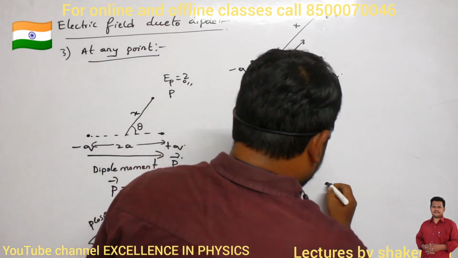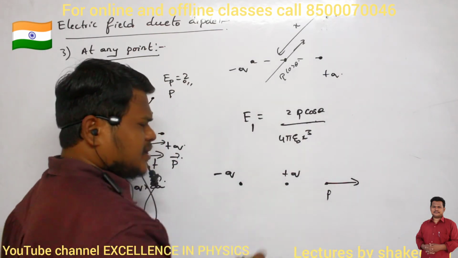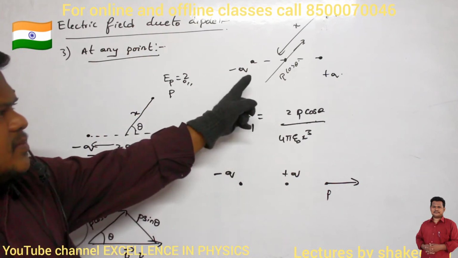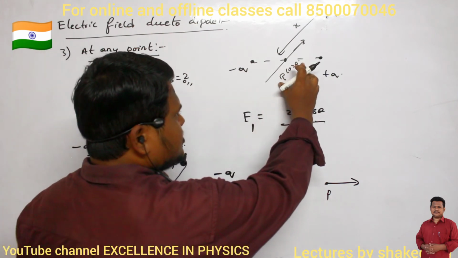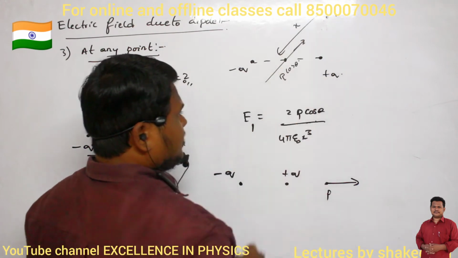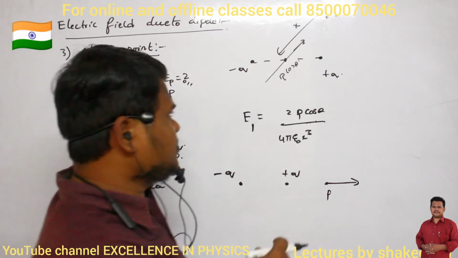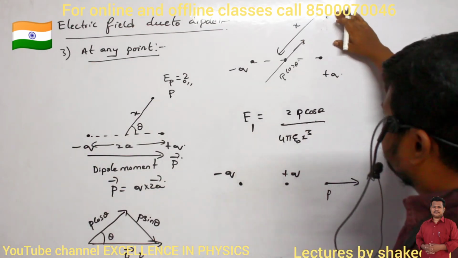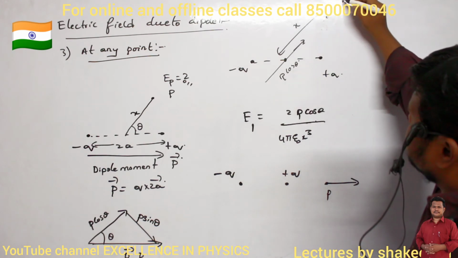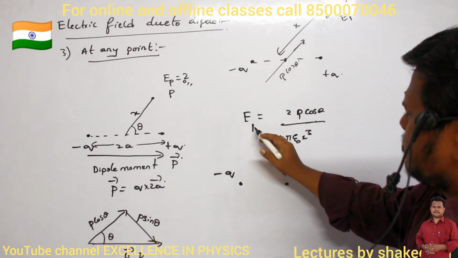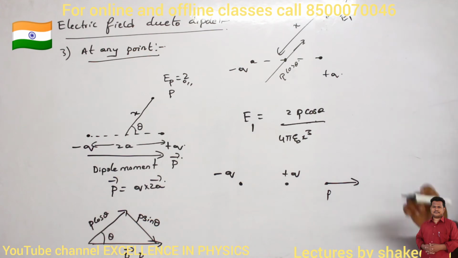This will be the direction of electric field, no? Already we have studied. Similarly here, because of P cos theta, what is the direction of electric field? Again in the same direction. So it will be parallel to this P cos theta. This is the direction of E1. So let us call it E1. Clear? So one component we have calculated, no?